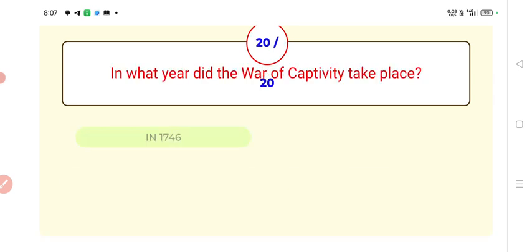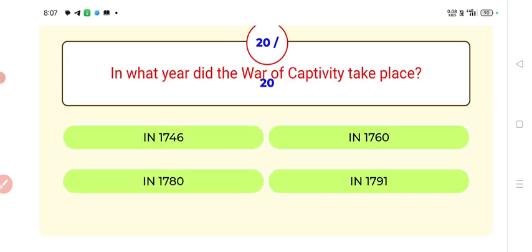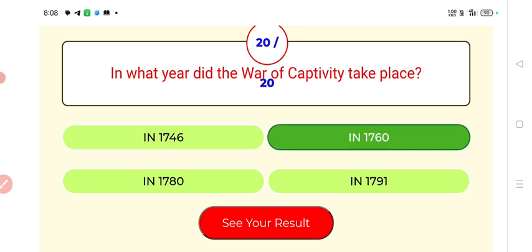Next, in what year did the War of Captivity take place? Answer, 1760. The War of Captivity took place in 1760.